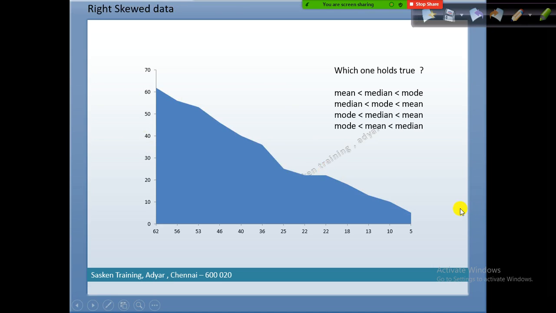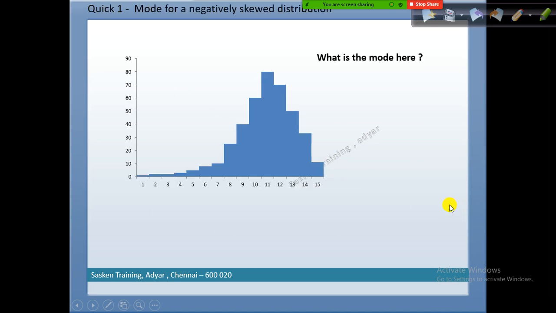Let's say the salary data is given to you. When you plot the data in a chart, it comes out something like this. First of all, what is a histogram? This is a histogram. It is kind of a bar chart, but the difference is that in the case of a histogram, in the y-axis, you will have the count. Please remember this.